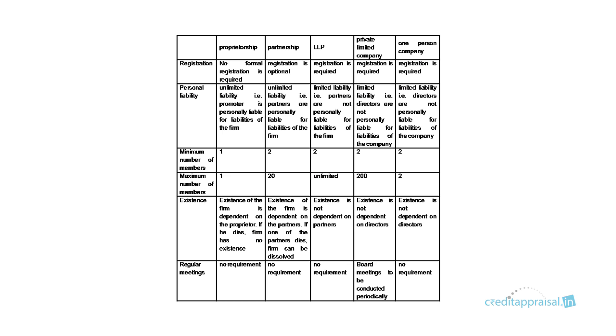Coming to personal liability, that is what happens if the business fails and the company winds up. If the company has some dues to be paid to outside parties, what will happen then? In case of proprietorship and partnership constitutions, the liability is unlimited. Unlimited in the sense, the promoter or the partners are personally liable for the liabilities of the firm, which means if the firm has made some debts for the business purpose and the company has failed and it is about to be closed down.